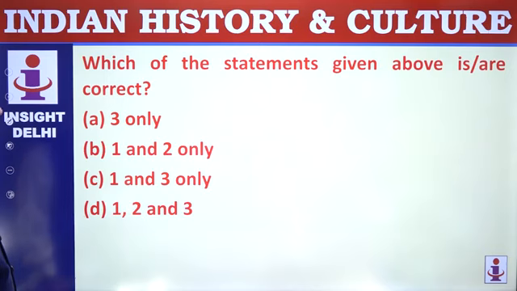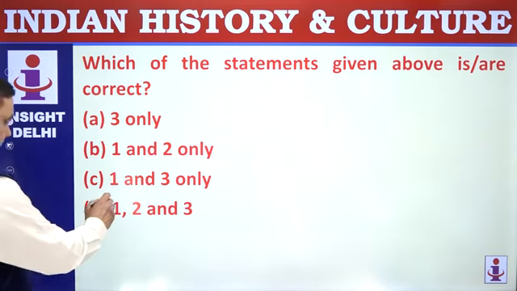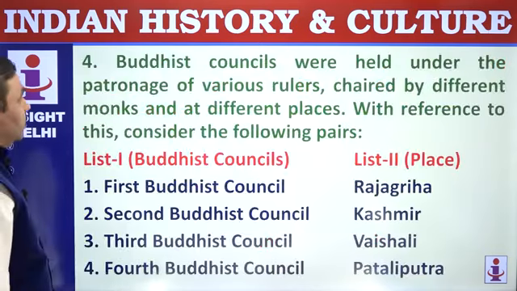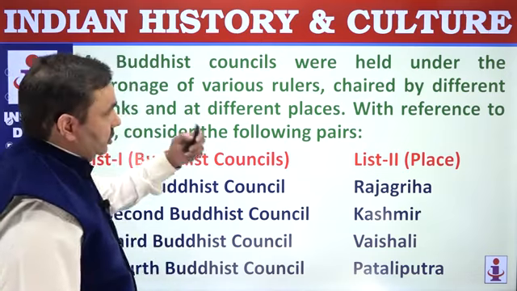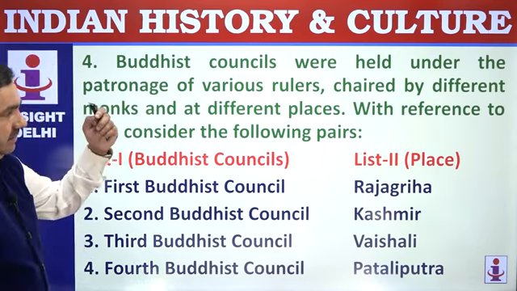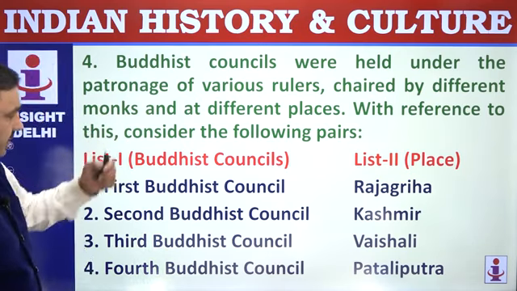All the 3 are correct here. How many are correct? So all 3 are correct. Option is D. Question number 4. Buddhist councils were held under the patronage of various rulers, chaired by different monks and at different places. With reference to this, consider following pairs.